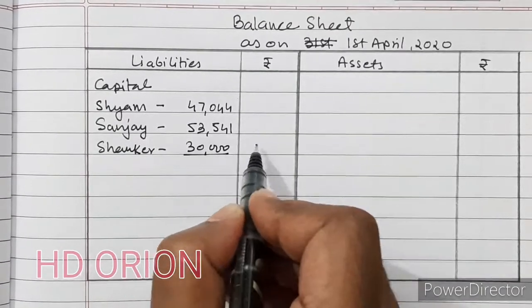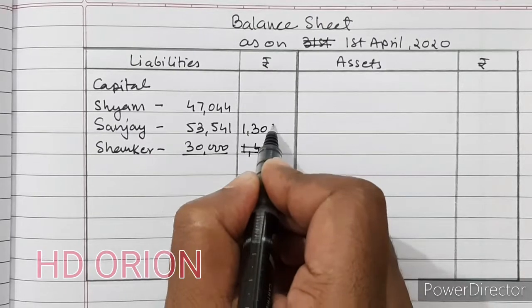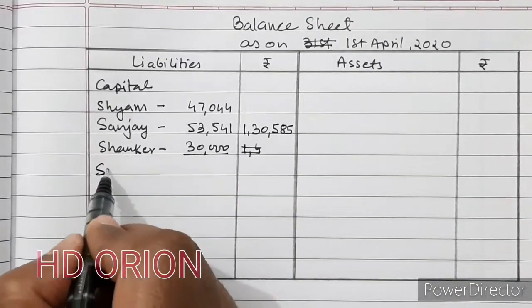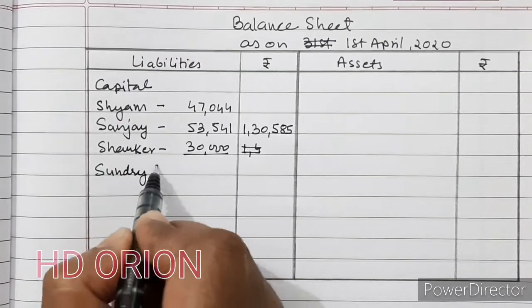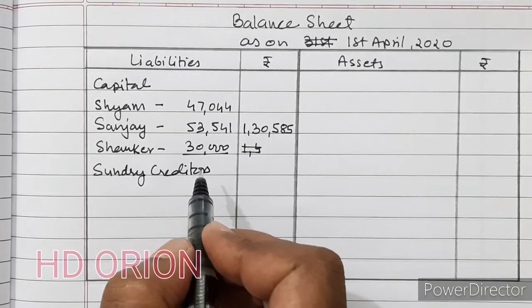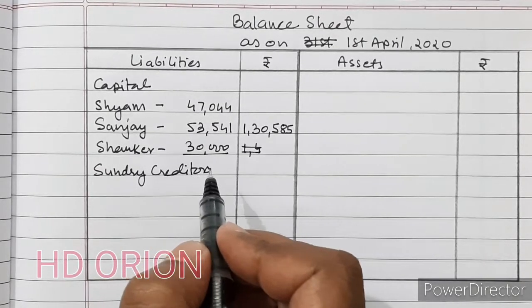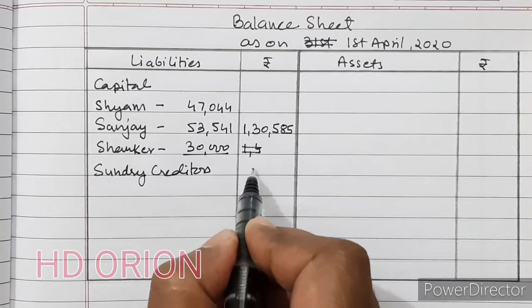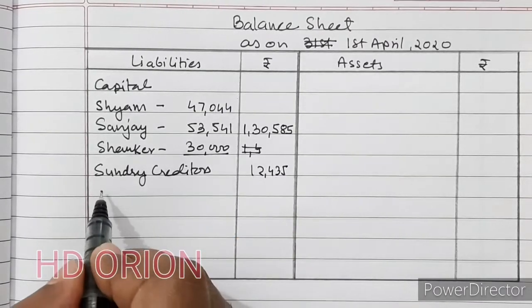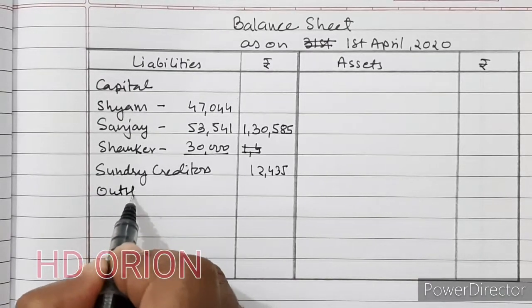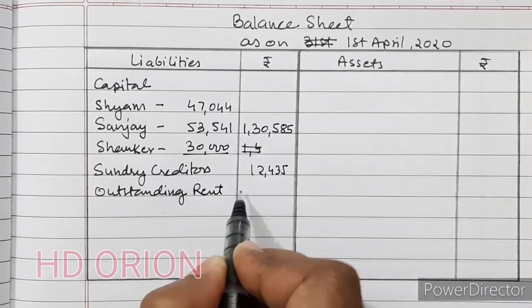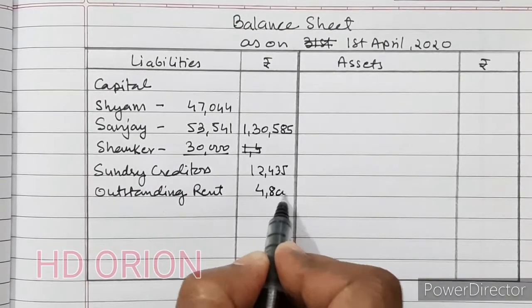Grand total of which is 1,30,585. Then sundry creditors. In sundry creditors, there isn't any adjustment, so we will write as it is 12,435. Then we are having outstanding rent given in adjustment. Outstanding rent of rupees 4,800.